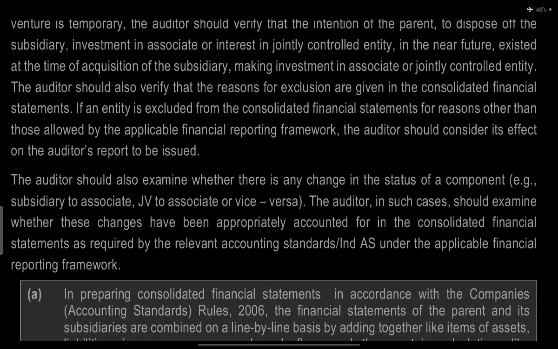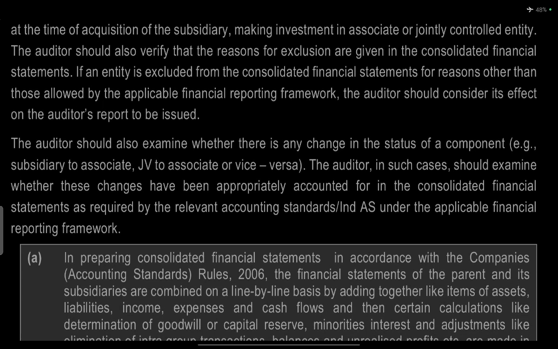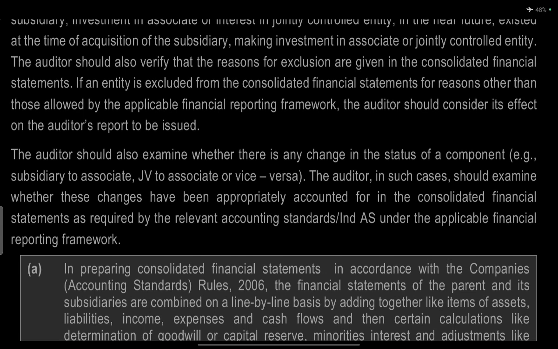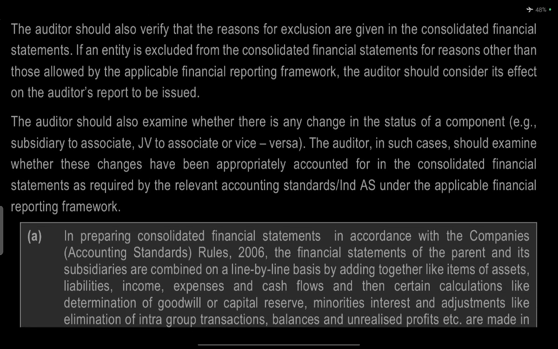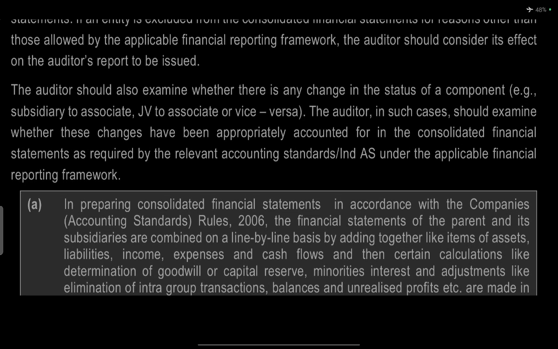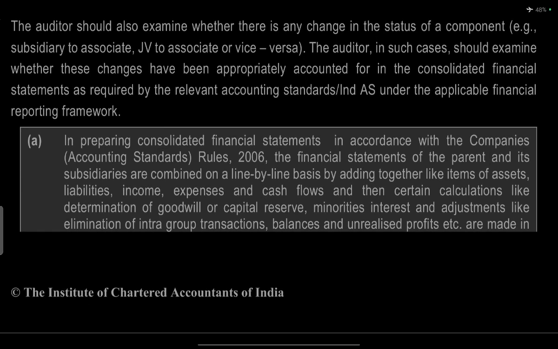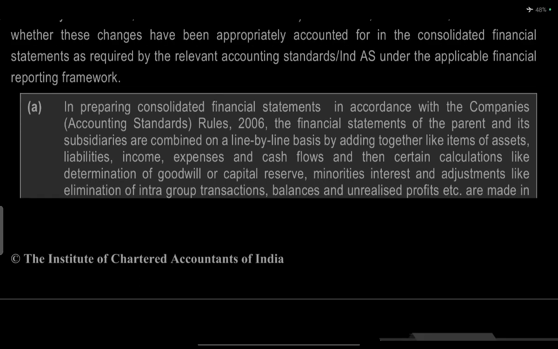If the entity is excluded from the consolidated statement for a reason other than that allowed by the applicable financial reporting framework, the auditor should consider the effect on the auditor's report to be issued. The auditor should examine whether there is any change in the status of the component, for example, subsidiary to associate, joint venture to associate, or vice versa. In such a case, the auditor should examine whether the change has been appropriately accounted for in the consolidated statement as required by the relevant accounting standard under the applicable financial reporting framework.